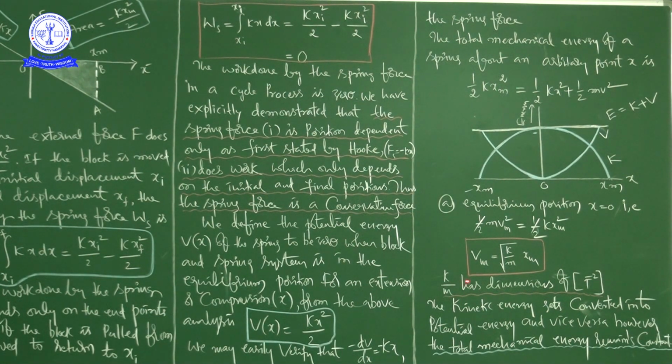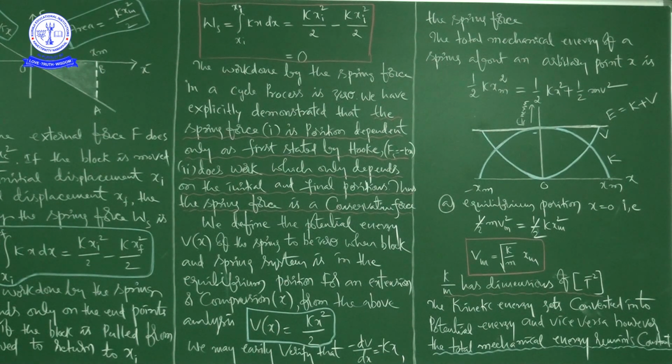Yesterday I discussed what the dimensional formula of spring constant is, then mass. By writing the dimensional formula of spring constant in the numerator and the dimensional formula of mass in the denominator, you will get the dimensional formula of k by m, that is T power minus 2, right?